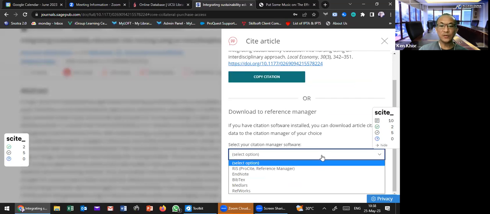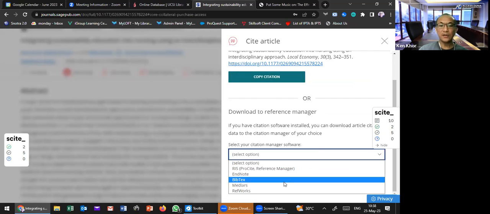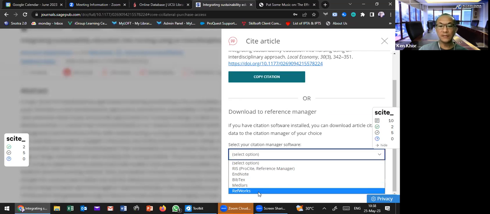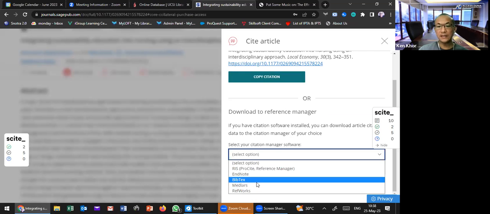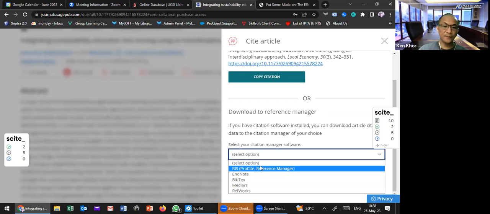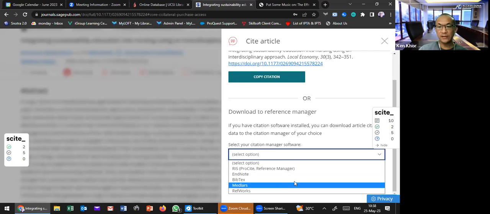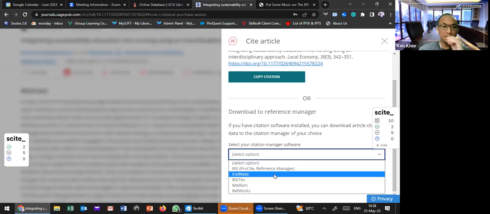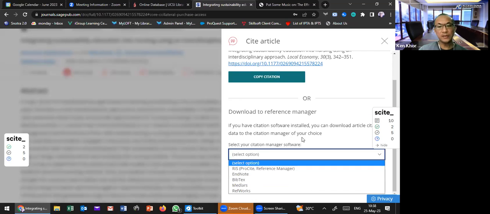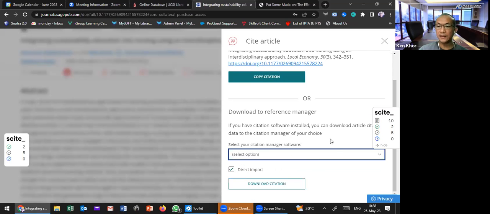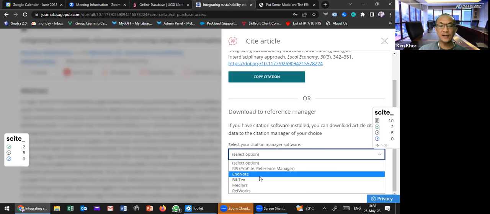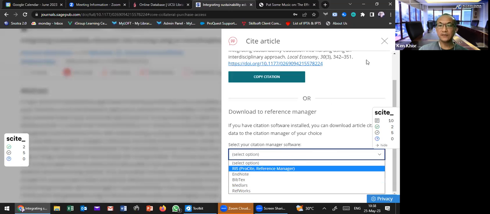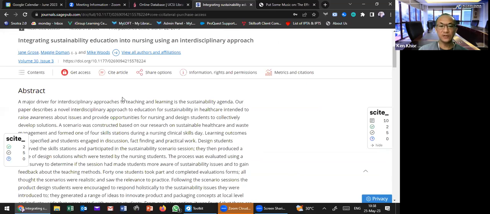or you can download it into your reference manager. Let's say you are using EndNote, yeah, there are not many selections here. EndNote, Reference. I think most of the people here are using Mendeley, but they don't have that yet. So mostly it's EndNote, Reference, so you can download it into your reference manager.